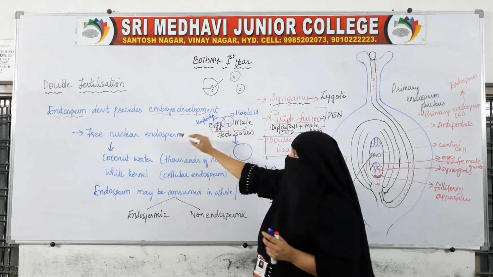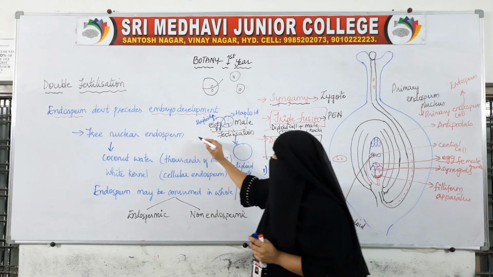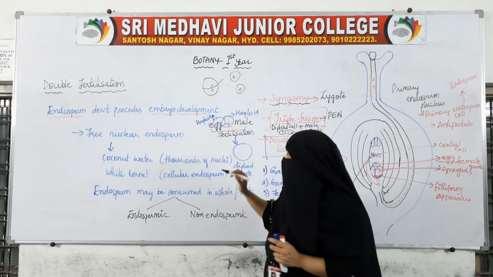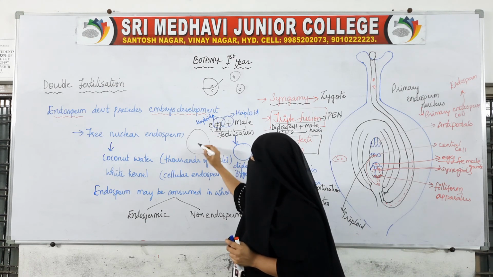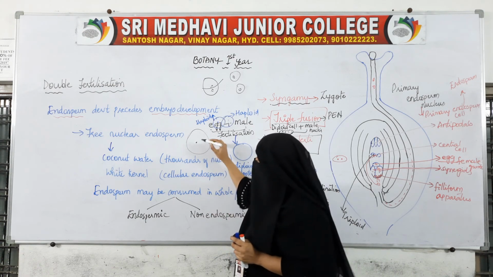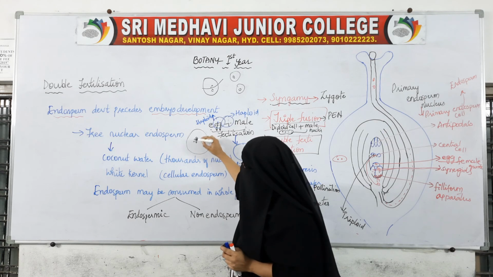So what happens now? Sorry, not in the embryo, in the endosperm. If this is the endosperm, inside it there is a nucleus. This nucleus will divide into two.